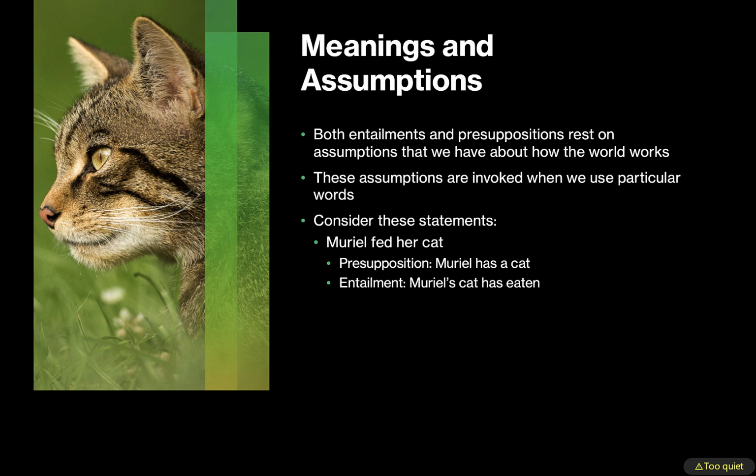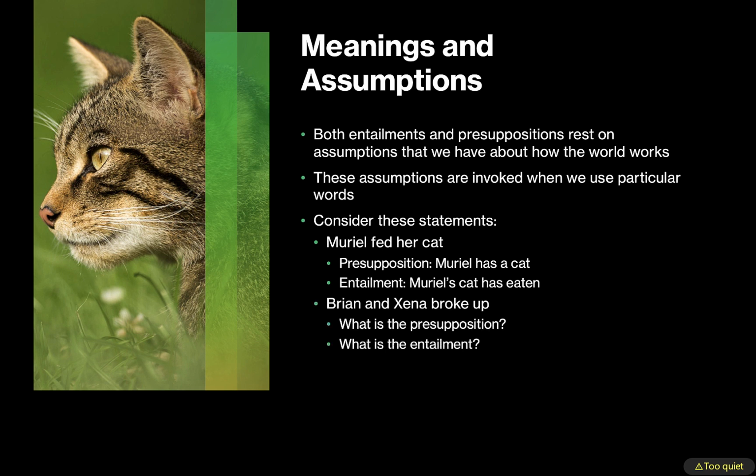Let's consider these statements. Muriel has fed her cat. The presupposition here is that Muriel has a cat. If it is not true that she has a cat, it can't possibly be true that she has fed it. The entailment is that Muriel's cat has eaten. Let's look at another statement.